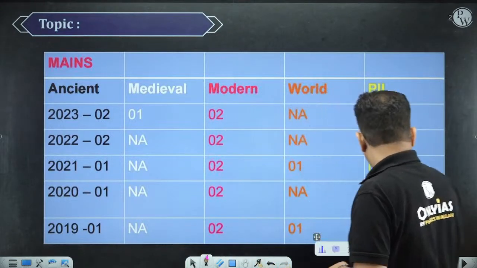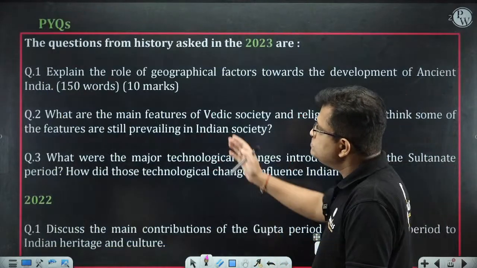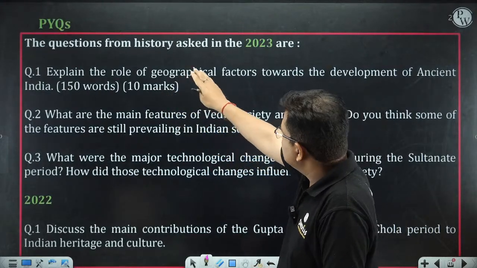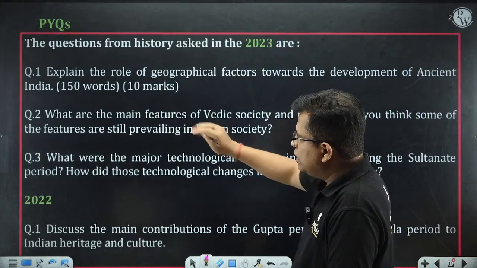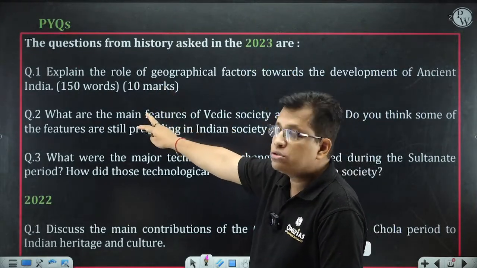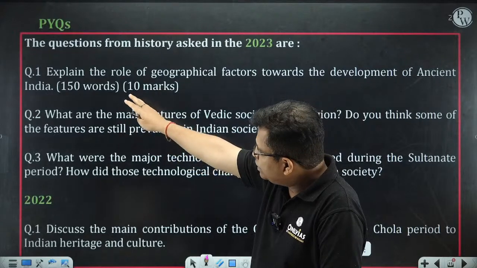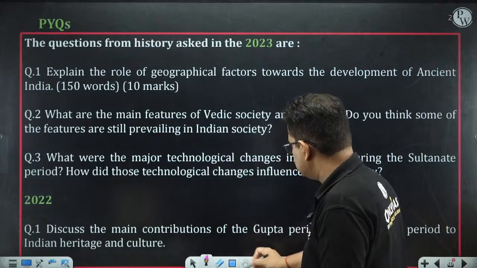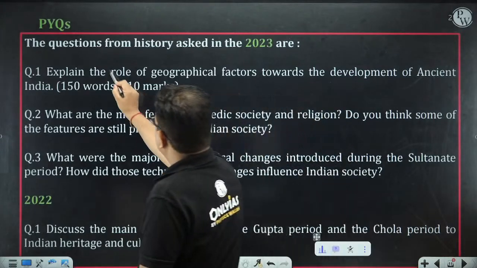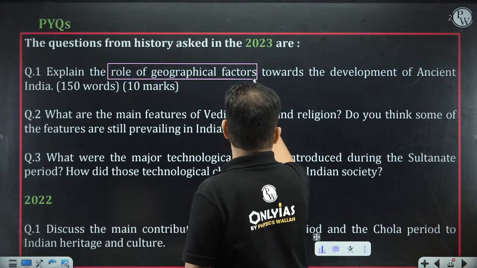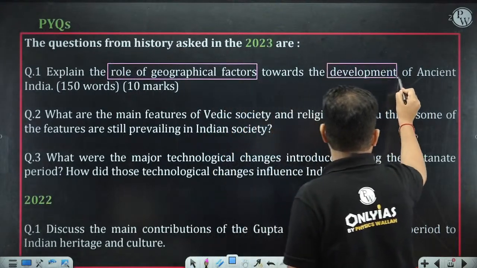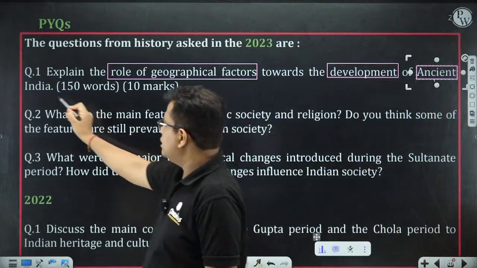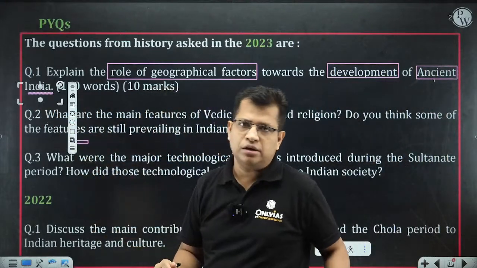Now, let me show you some of the mains questions. The questions from history asked in 2023: the first two questions are from 2023. Now you can read this question. Question number 1: explain the role of geographical factors towards the development of ancient India. Are you getting me?